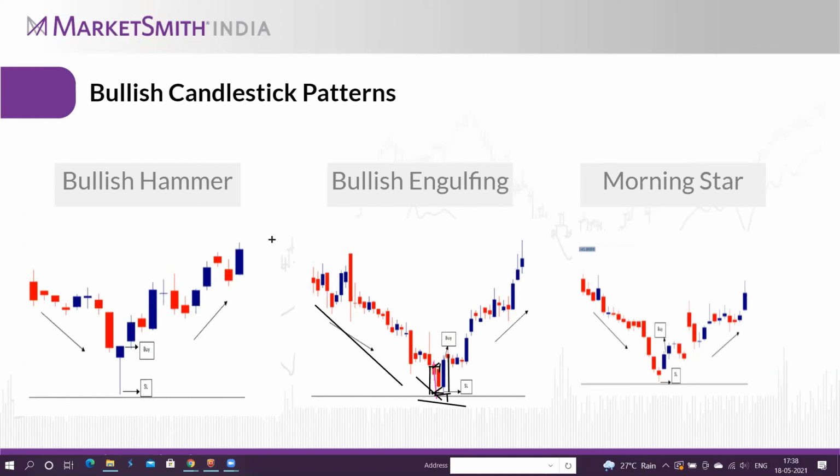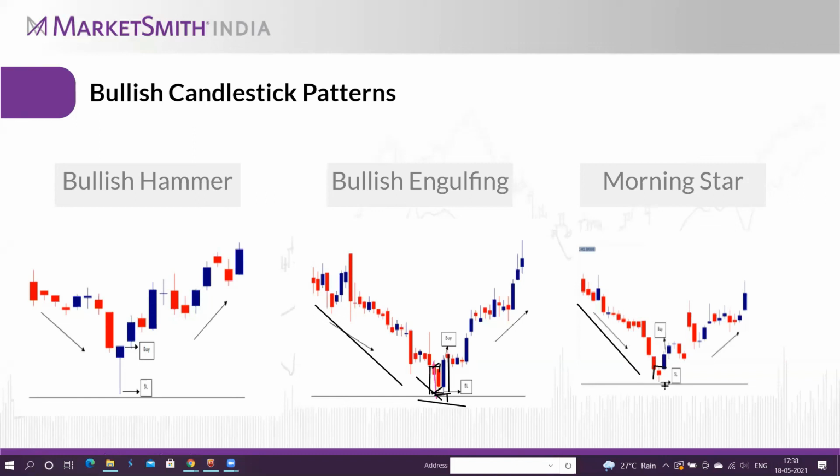Okay, she's asking to explain the morning star again. Okay, so the morning star, here it is. The first criterion for all of these is that there should be a clear-cut downtrend. After the downtrend is over, there will be a reversal sign.